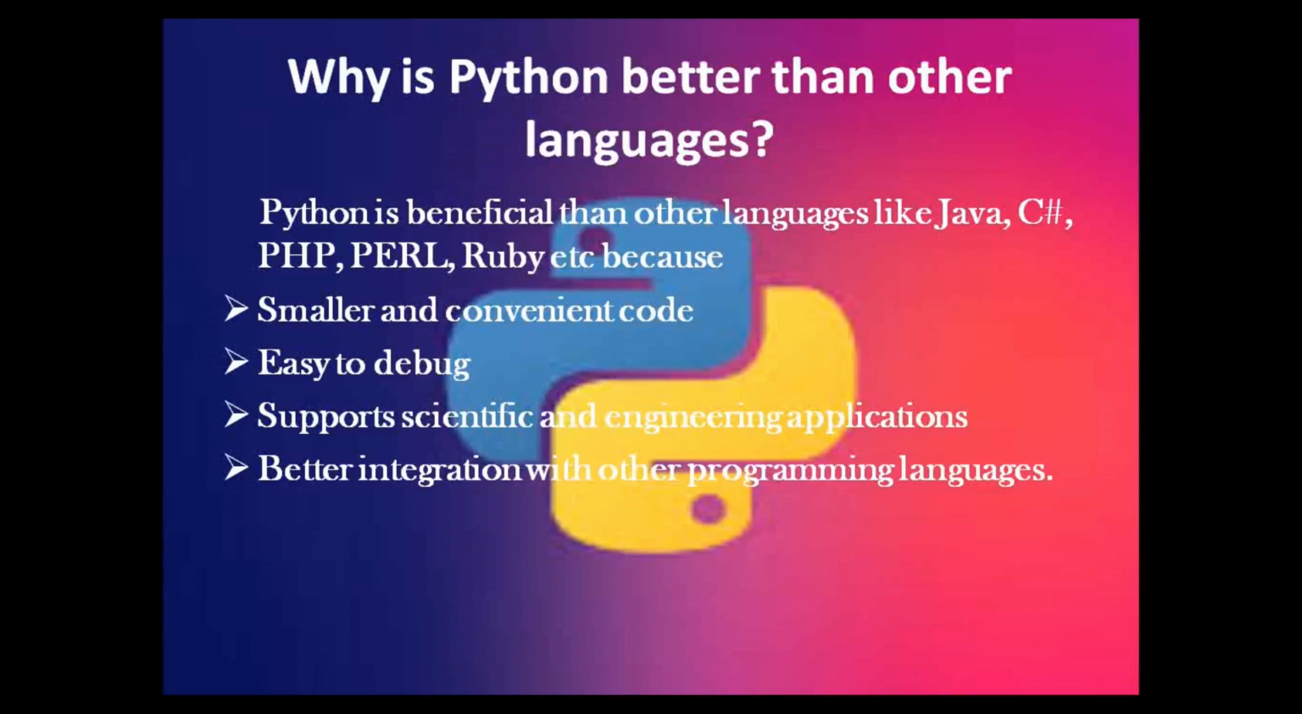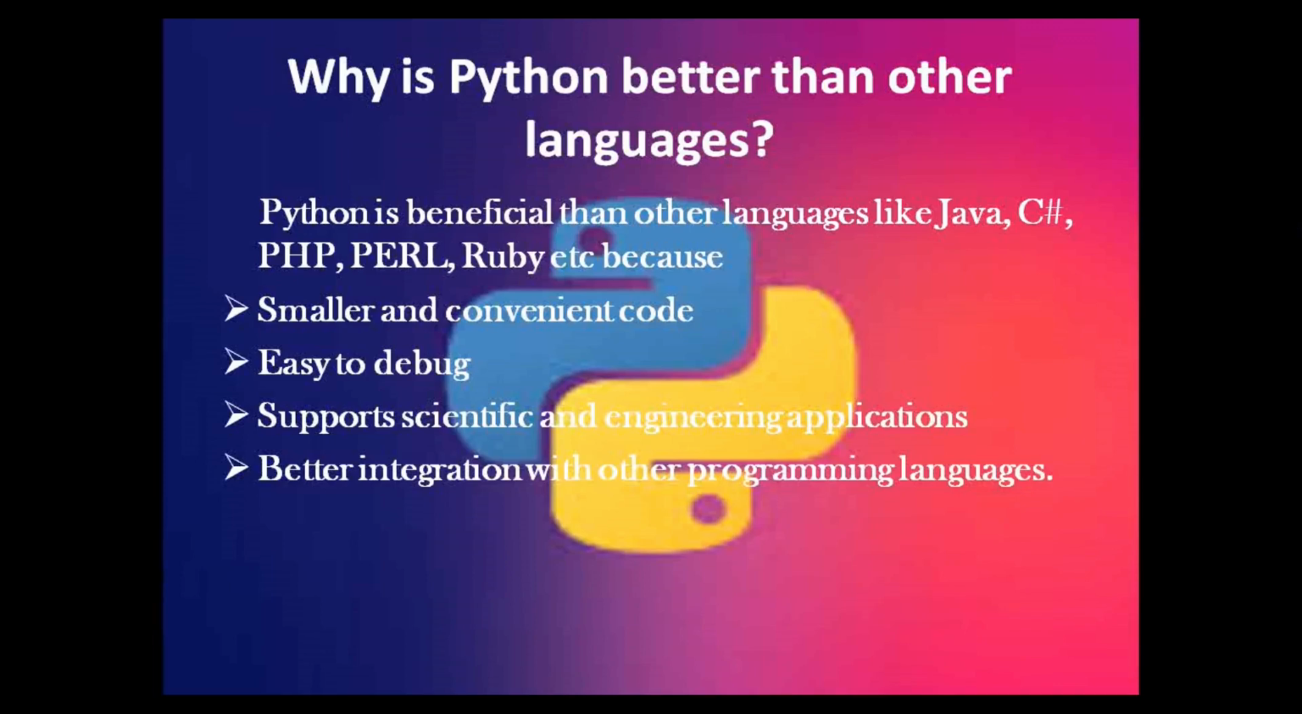In other programming languages, let's say if you have 3 or 4 lines to print something, in Python this can be done in only a single line. Similarly, Python is mostly based on indentation, how you align your lines of code. That is the main key feature of Python, which makes it very easy to debug. Then it supports scientific and engineering applications, and it has better integration with other programming languages.